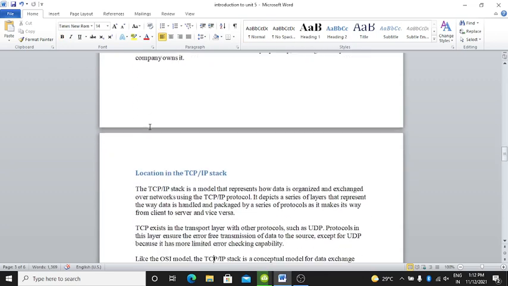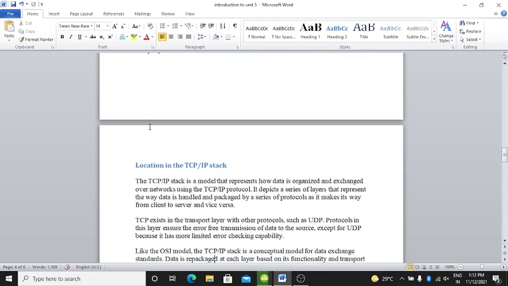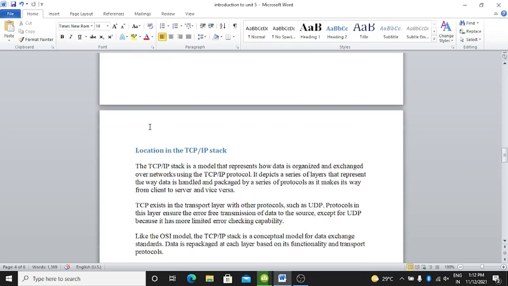Now we have to find the location of TCP in the TCP/IP stack. The TCP/IP stack is a model that represents how data is organized and exchanged over a network.